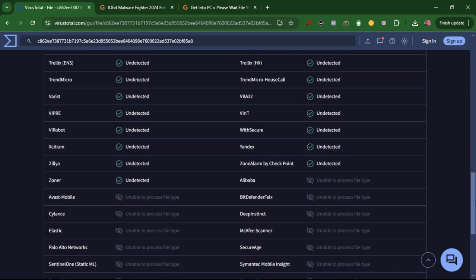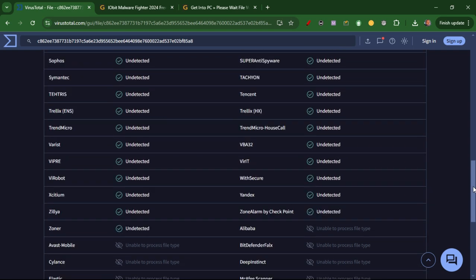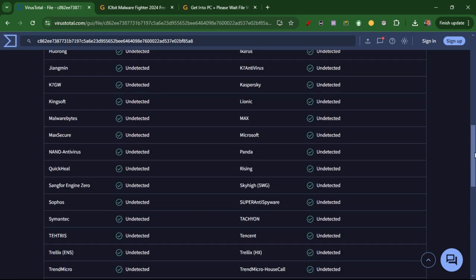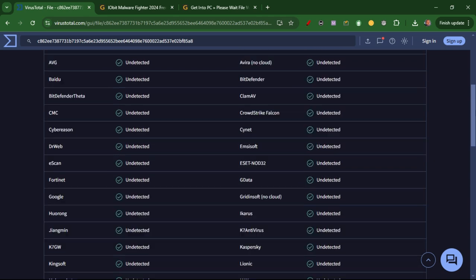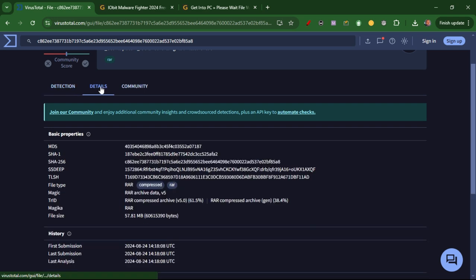But the majority, if I'm going to give this a percentage, we have about 78 to 80% clear. I think that is okay for those files. I can use it. And then if peradventure your check is red, just know that everything there is not good. Okay, so let us see what we're going to see on details.